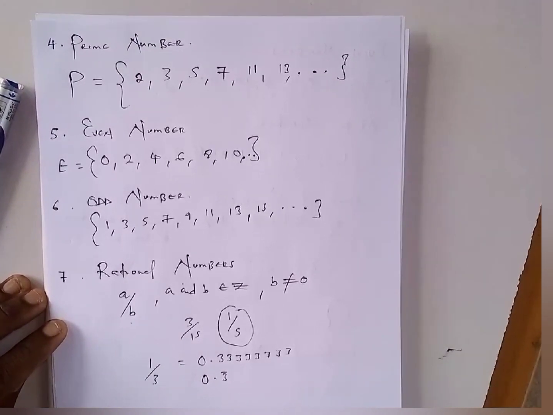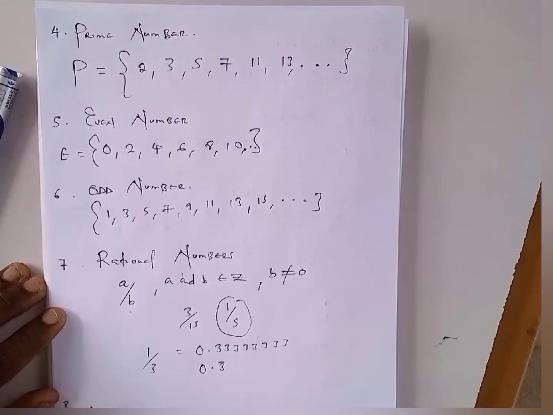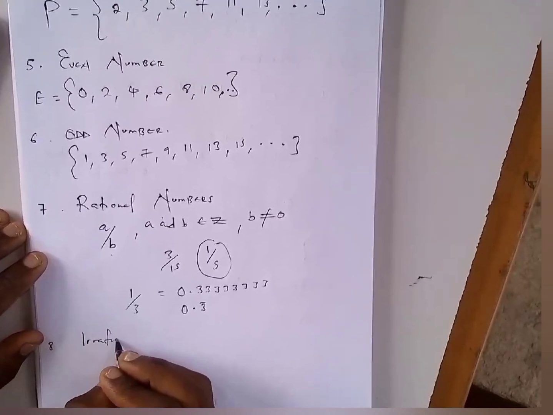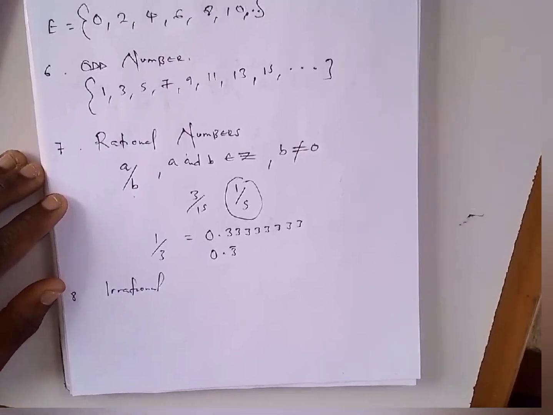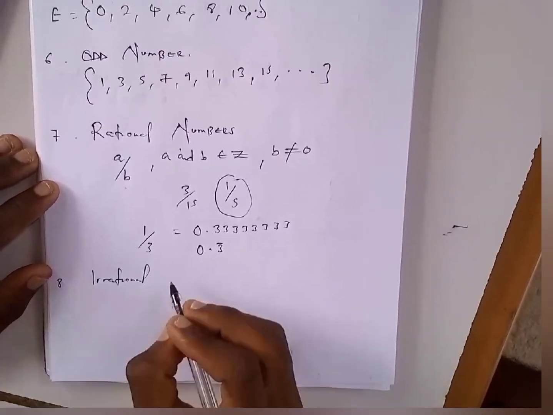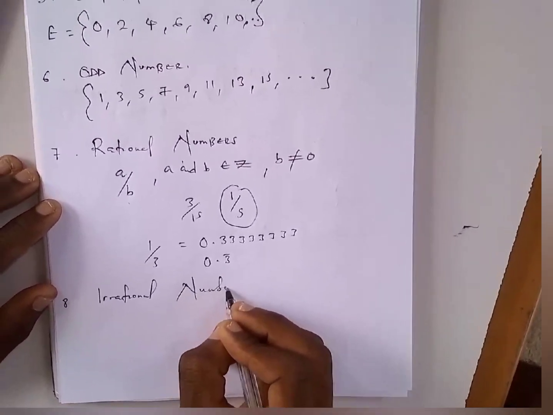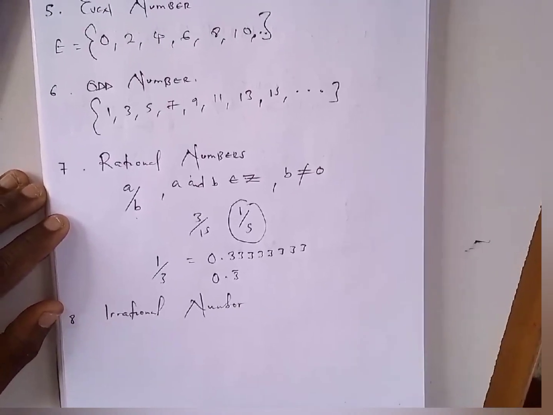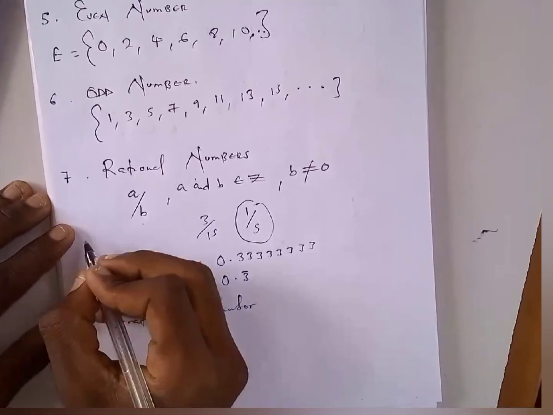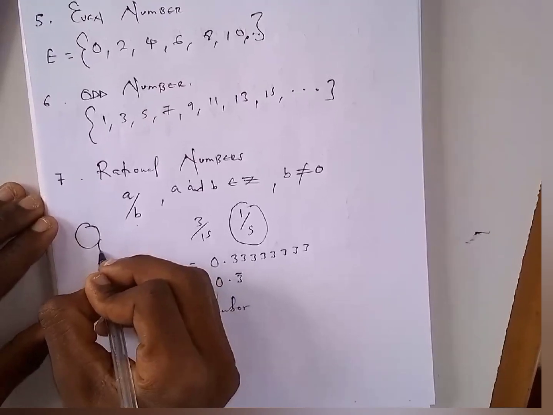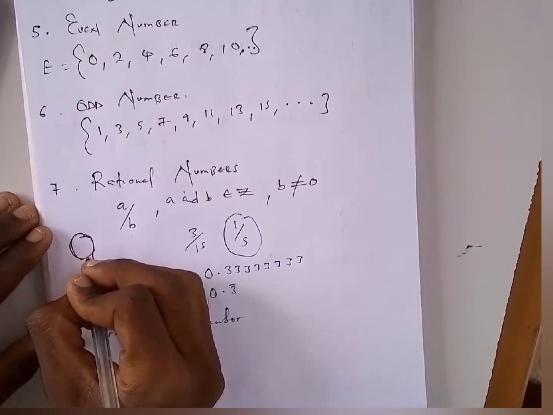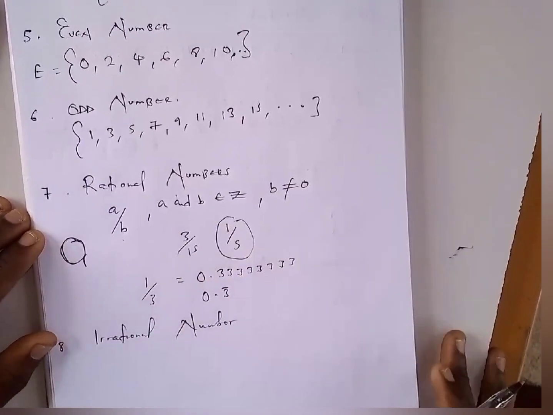And the last set of numbers is simply going to be irrational numbers. If someone is irrational, then there are also other people that are rational, and other people are the opposite of rational. So rational numbers are the opposite of irrational numbers, and irrational numbers are the opposite of rational numbers. And by the way, these are simply going to be represented by this symbol. I don't know if I'm writing the symbol correctly, but I hope you guys get it.